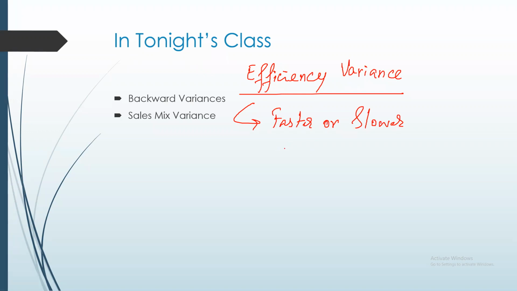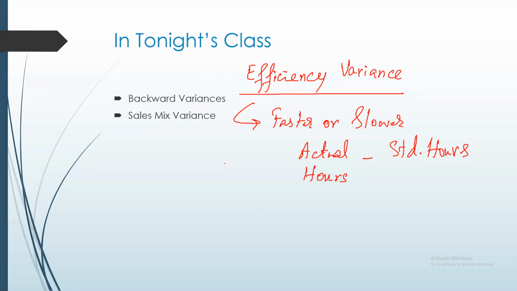So efficiency variance makes a comparison between actual hours worked and the standard hours, the standards that we set. These are the things that you should know.